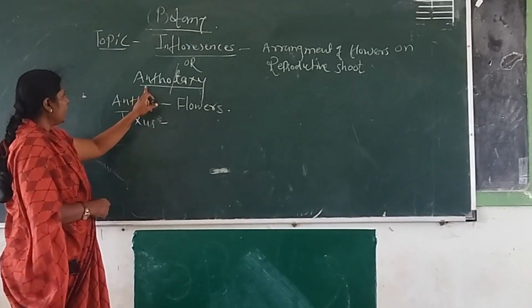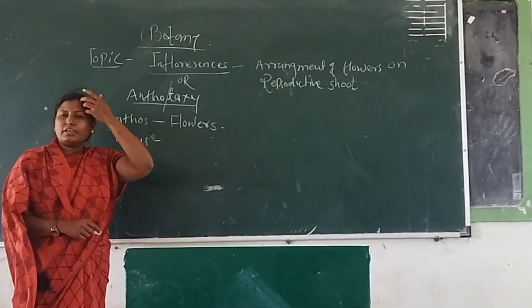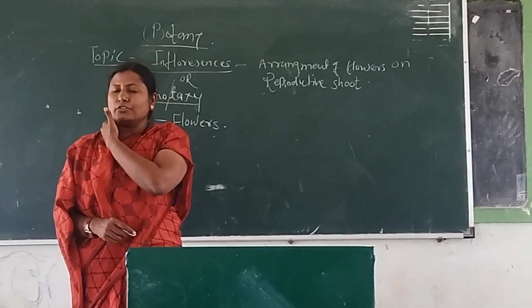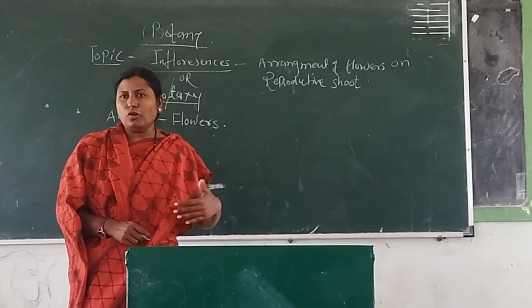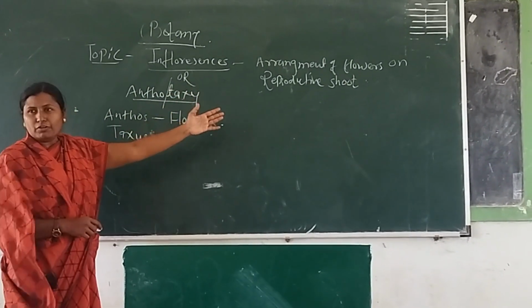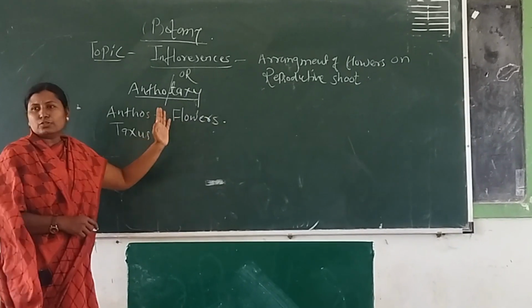shoot is called anthotaxy. This may be asked in an examination for one mark: define anthotaxy or define inflorescence. So, what is the definition of anthotaxy? That is the arrangement of flowers on a reproductive shoot is called anthotaxy.